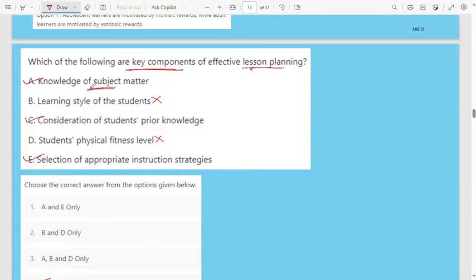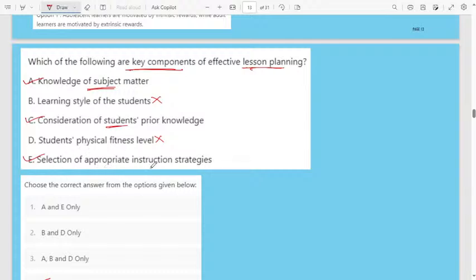The teacher should have maximum knowledge of the concept. Then consideration of students' prior knowledge. If you start teaching a particular topic, then you have to check the previous knowledge of the students. Then students' physical fitness level, that is not necessary.